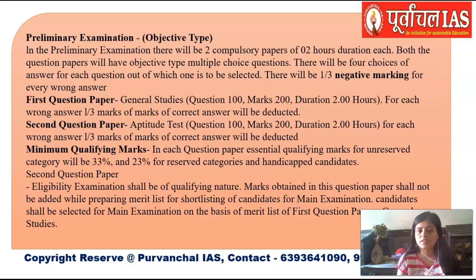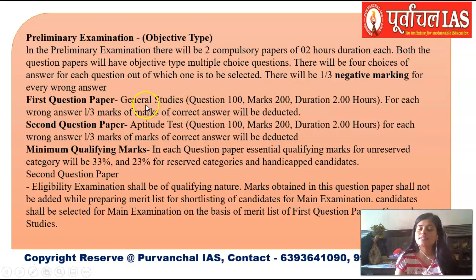Now, what do we mean by qualifying? That means you have to get these minimum marks: if you are from the unreserved category, 33% in the second paper, and if you are from the reserved or handicapped category, 23% in the second paper. Then a merit list will be prepared for shortlisting candidates for the mains examination, and the marks of paper 2 will not be taken into consideration. That means you will qualify for mains based on the marks you get in the first paper.